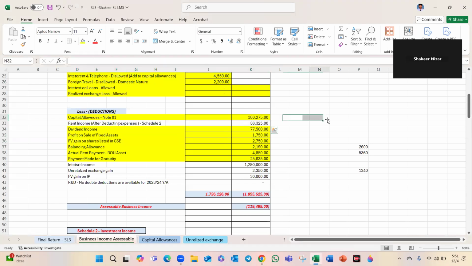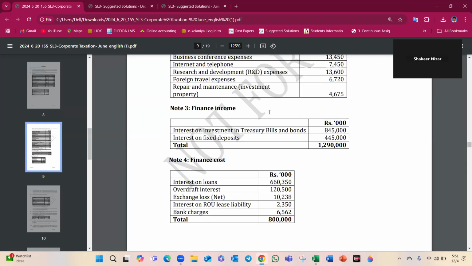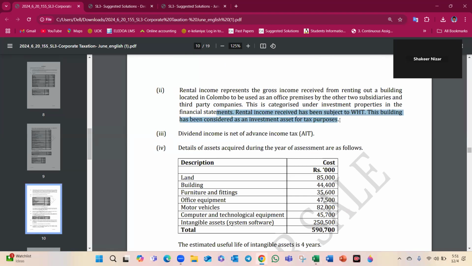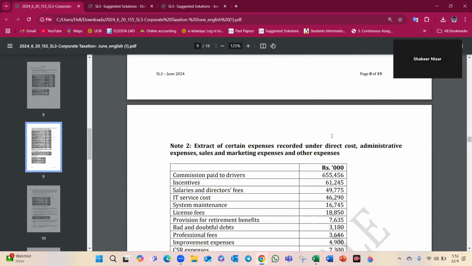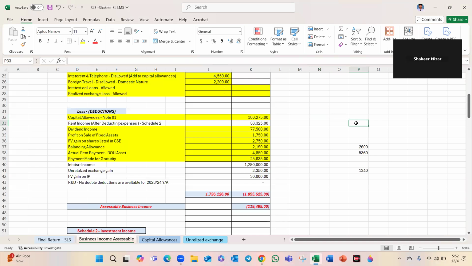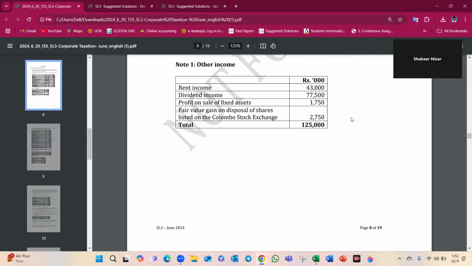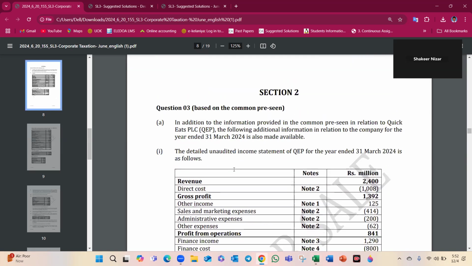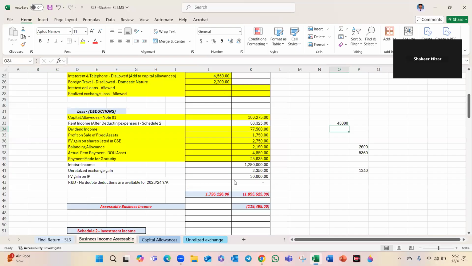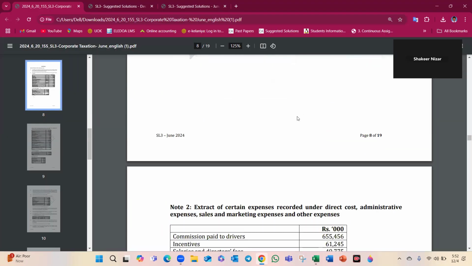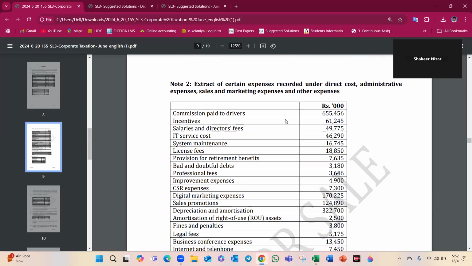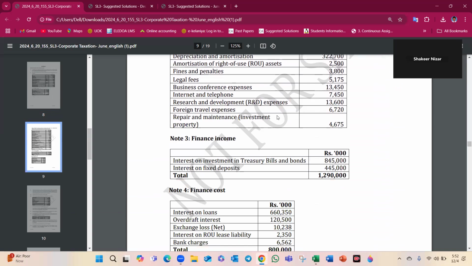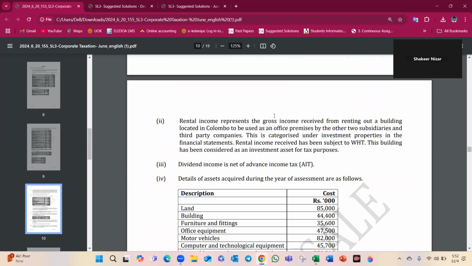How did we take this? Rent income, schedule 2. Rent income 43,000. This rental income represents income that has been subject to withholding tax, so we should put our gross amount. After deducting expenses, rent income is 43,000. To earn this rent income we incurred expenses. Those are the expenses that can be deducted from rent income. Improvements expense. Rental income, gross income. It represents the gross income, the total is there.